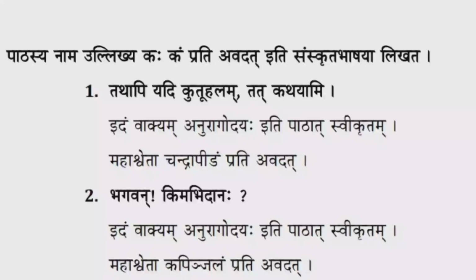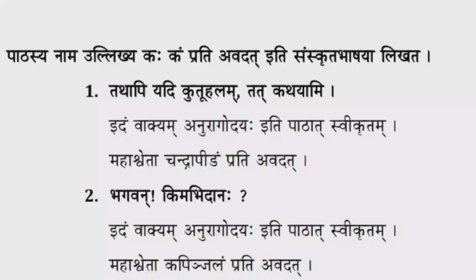That's why we have to write the answer as Idam Vakyam Anuragodayaha iti patat swikritam, Mahashweta Chandrapidam prati avadat. Second question is Bhagavan Kimabhidanaha. Oh sir, what is the name? This dialogue was told by Mahashweta to another sage's son, that is Kapinjala.